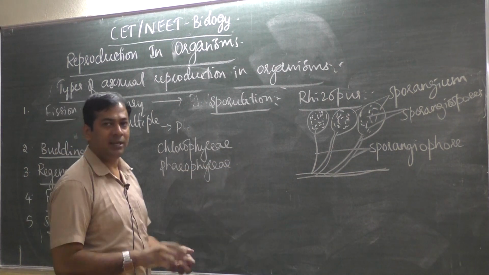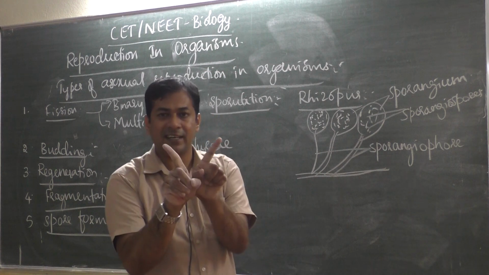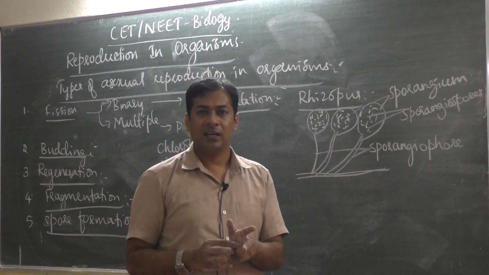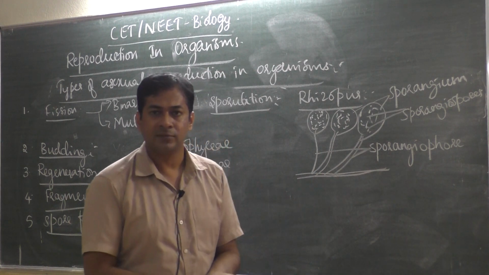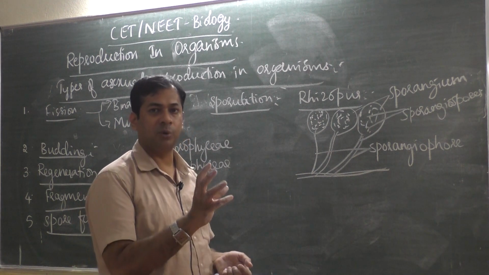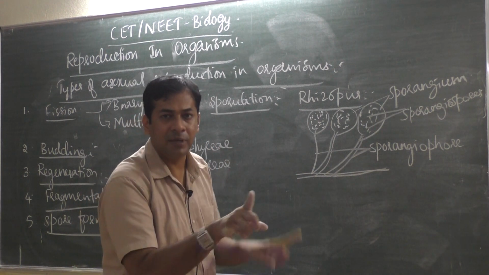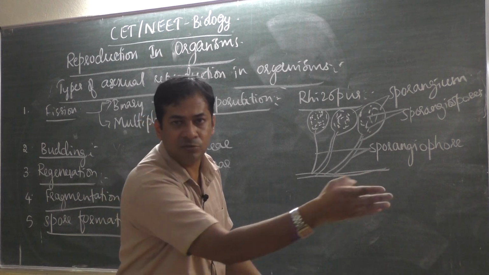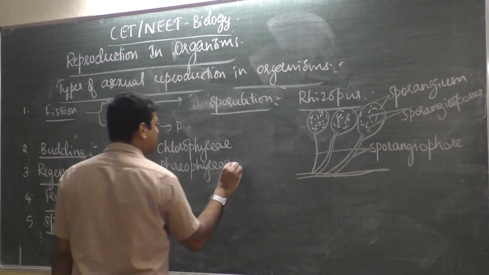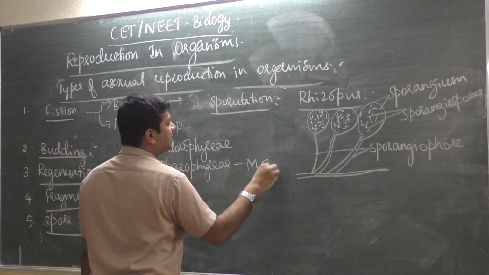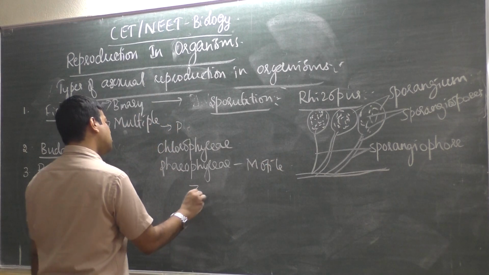They produce motile, flagellated spores with 2 flagella. They are aquatic, they live in water. So the spores beat the flagella and swim in water. These are motile flagellated spores, nothing but zoospores.